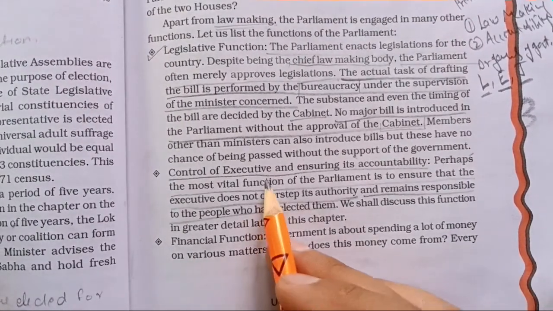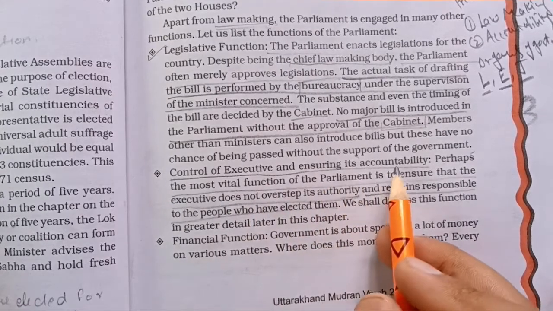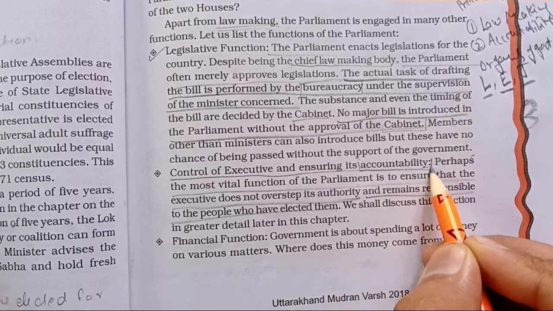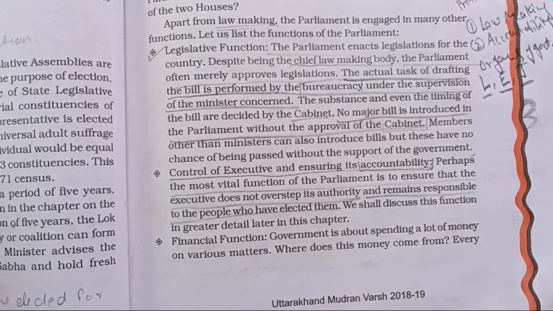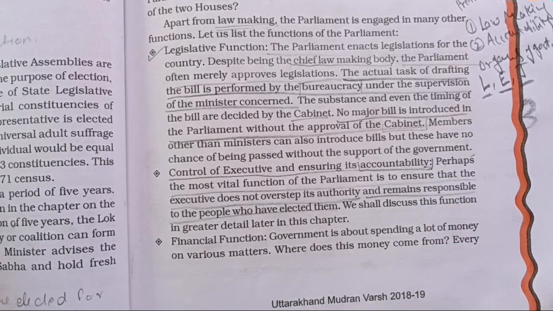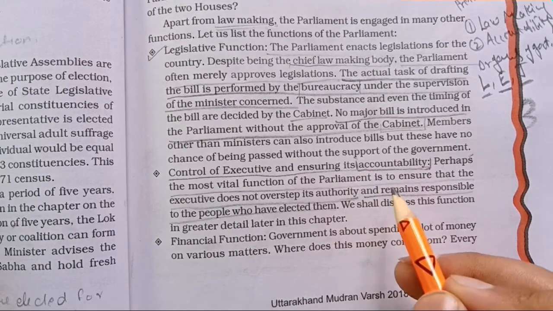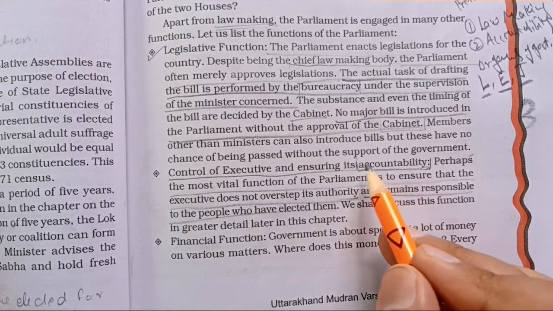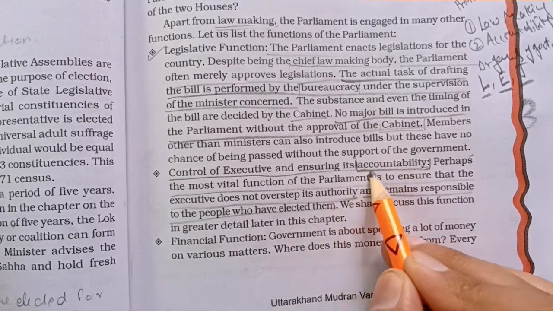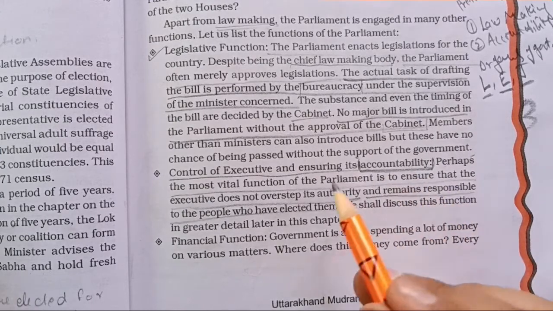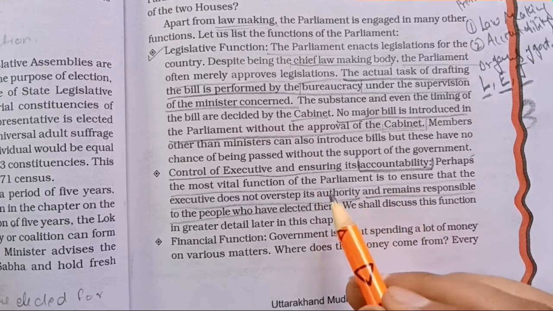Now, control of the executive and ensuring its accountability. Accountability means that the council of ministers or our bureaucracy are making laws and framing various policies and plans for the welfare of the society, but they are accountable and answerable to the people. And who are the people? People have elected their own representatives, who are the members of parliament. So here the executive is accountable to the legislature.